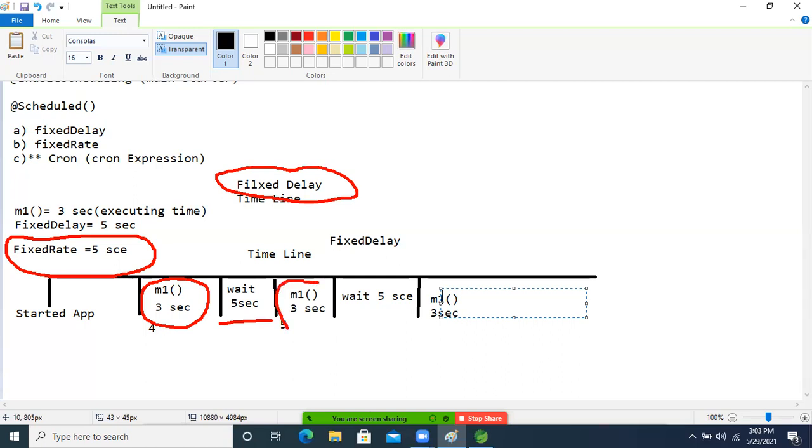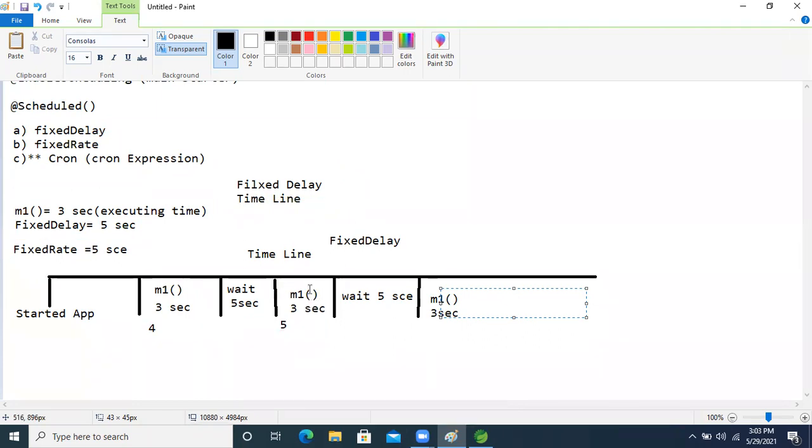But in the case of fixed rate, if the waiting time is 5 seconds and our application takes 6 seconds of execution time, then our container will wait only 4 seconds. 1 second is reduced from our waiting time.